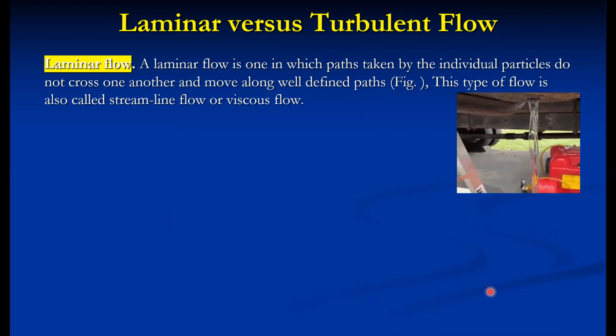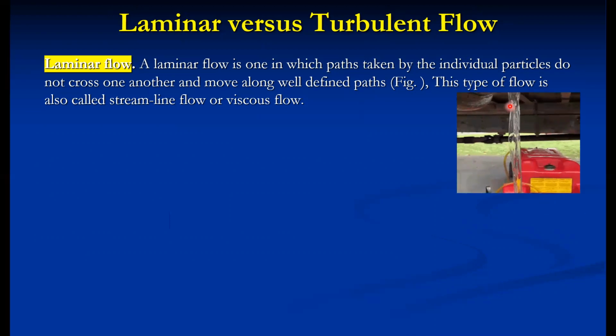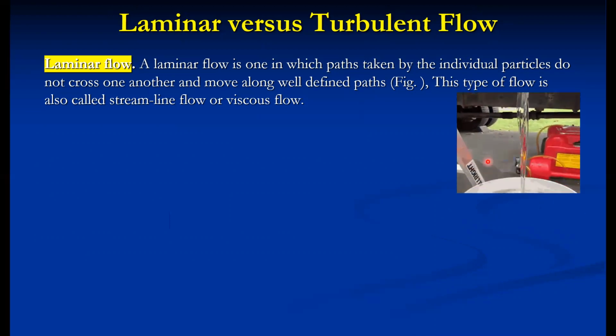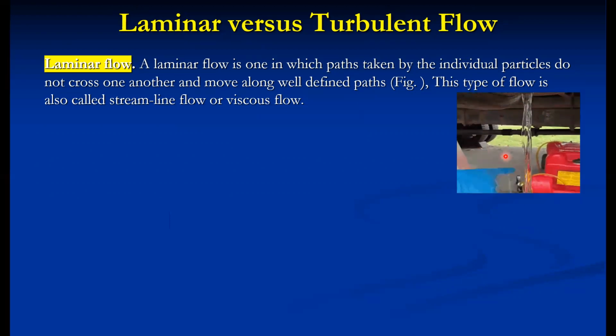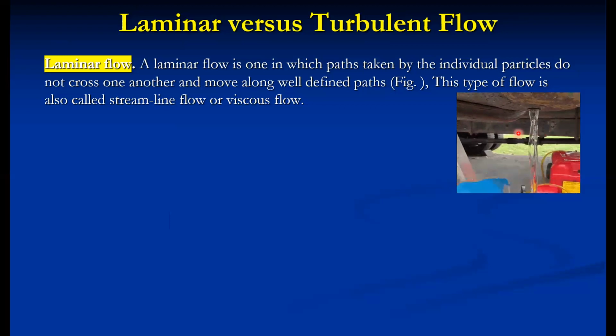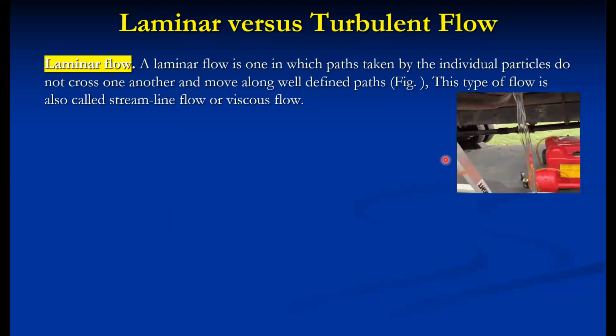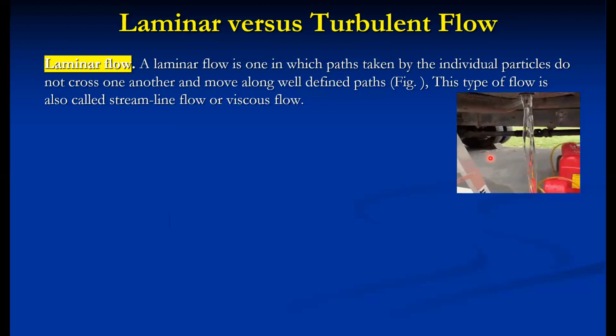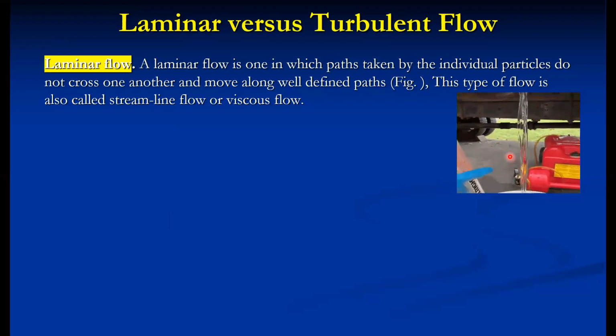Generally, take a viscous fluid, suppose this is oil flowing from a drain pipe. It seems stationary, but if we look closely, we can realize the flow. That means the fluid particles are not crossing the boundaries. They are flowing along a well-defined path. That's why it is called a laminar flow.